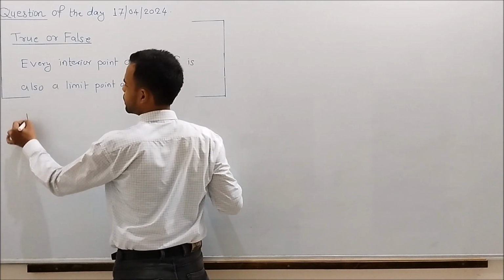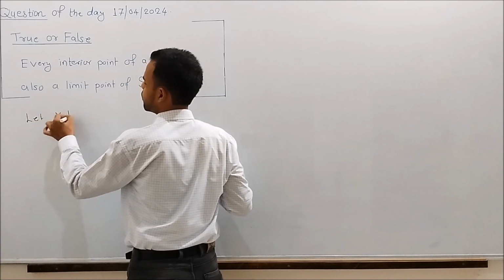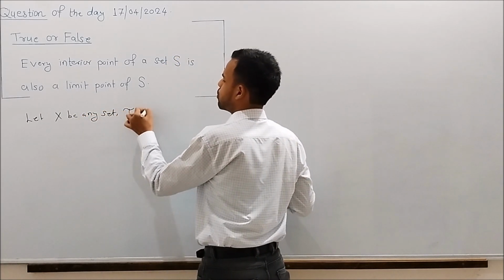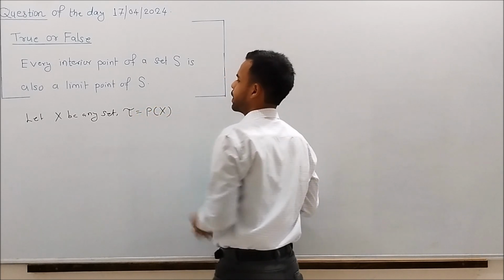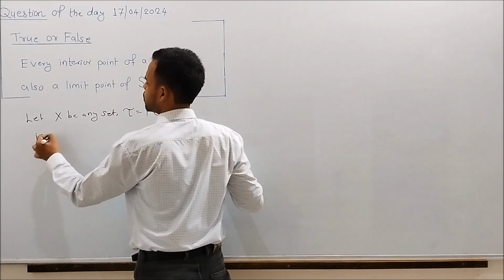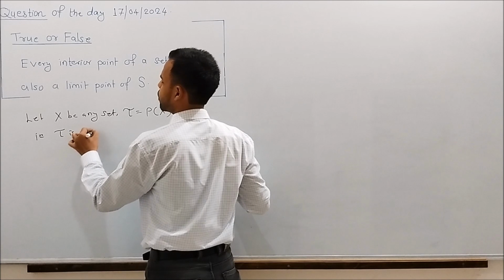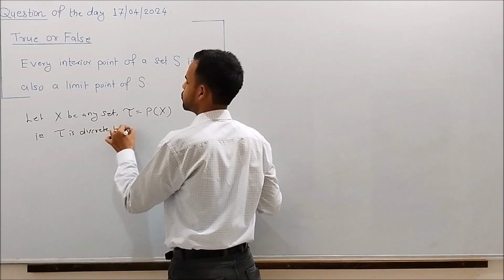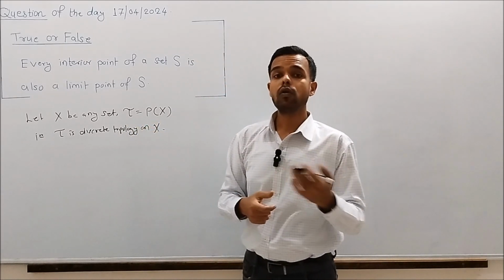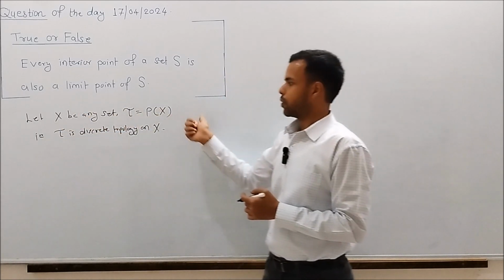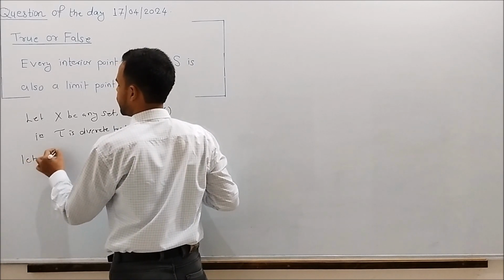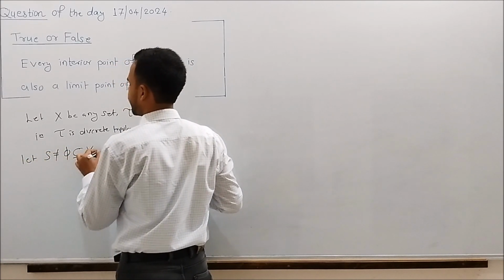Let X be any set and tau be a power set of X. That is, tau is the discrete topology on X, the topology consisting of all subsets of set X. So (X, tau) is a topological space, and let S be any non-empty subset of X.